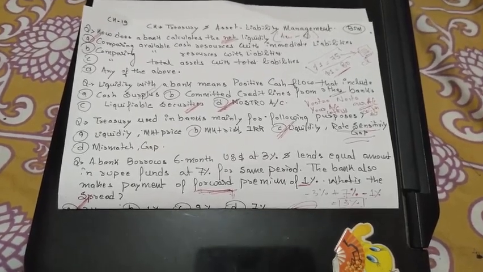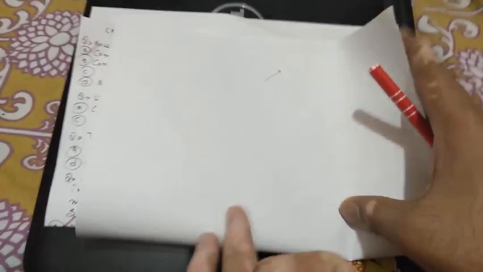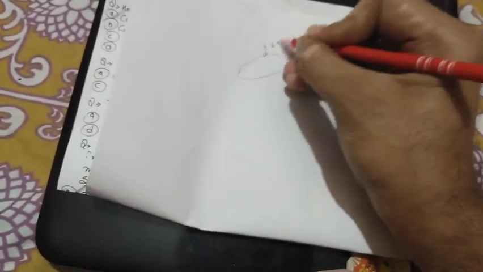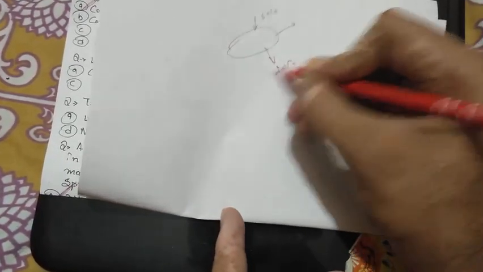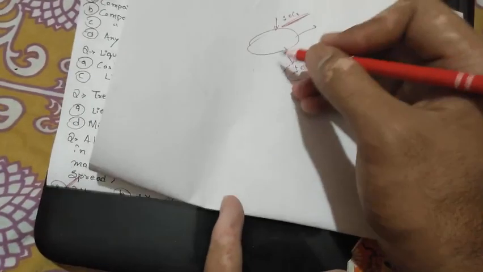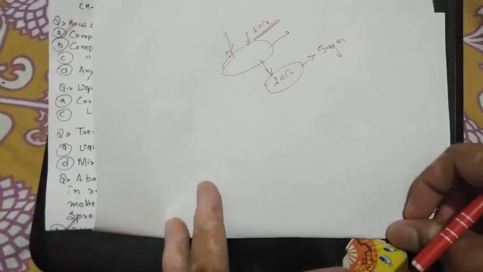For example, let's say someone has deposited 10 crore rupees, and this 10 crore we have given as a loan to someone else. So this loan will mature after 5 years. But this 10 crore can be taken at any point of time. For example, this person came and asked for his 10 crore. Now, where will the bank go?